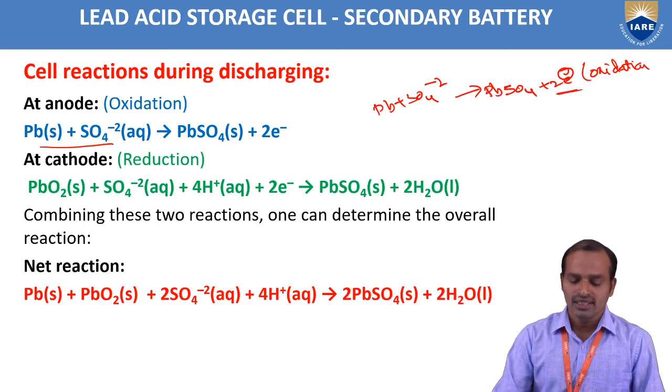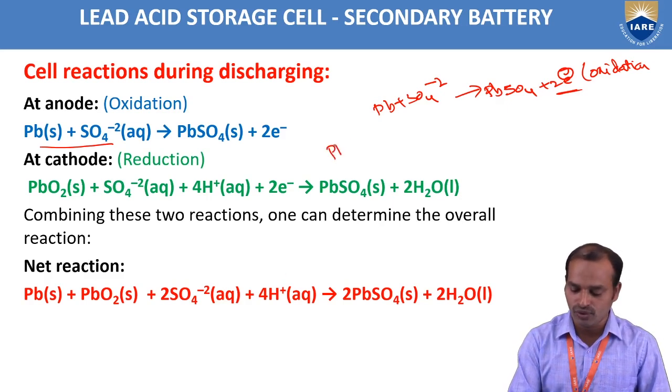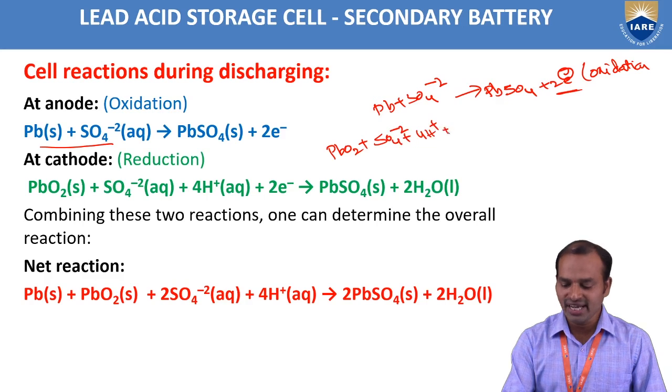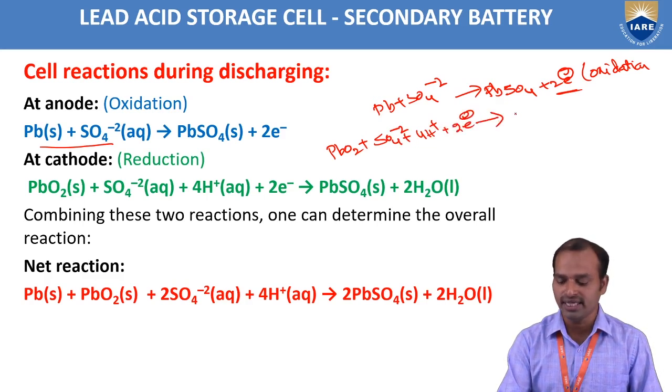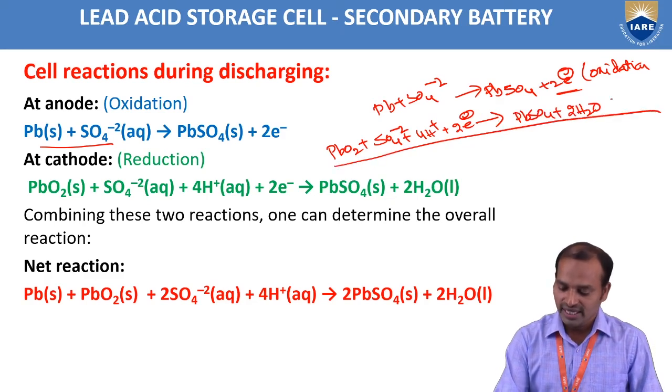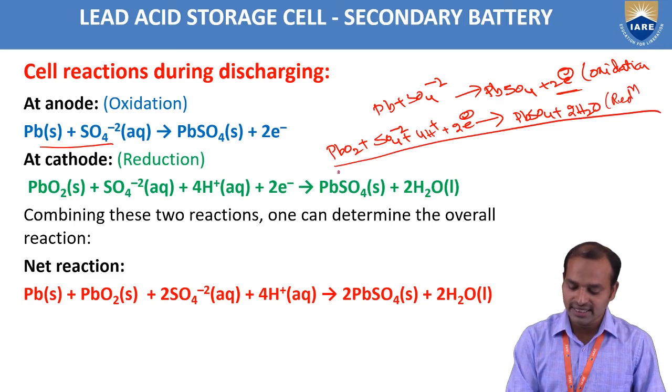At the cathode, the PbO2 plate, the positive plate, PbO2 reacts with SO4 2- plus 4H+, with gaining of 2 electrons. Reduction takes place, forming PbSO4 plus 2H2O. So this is the oxidation and this is the reduction reaction. The overall reaction is